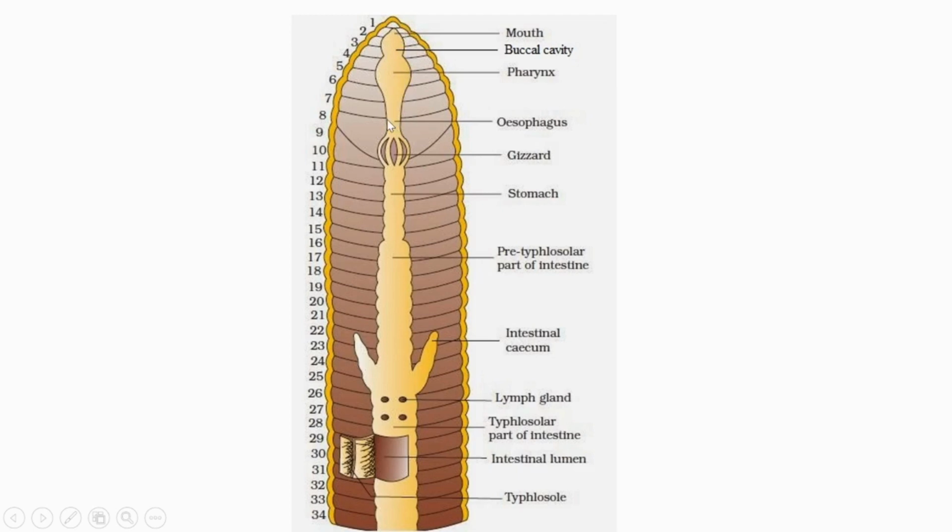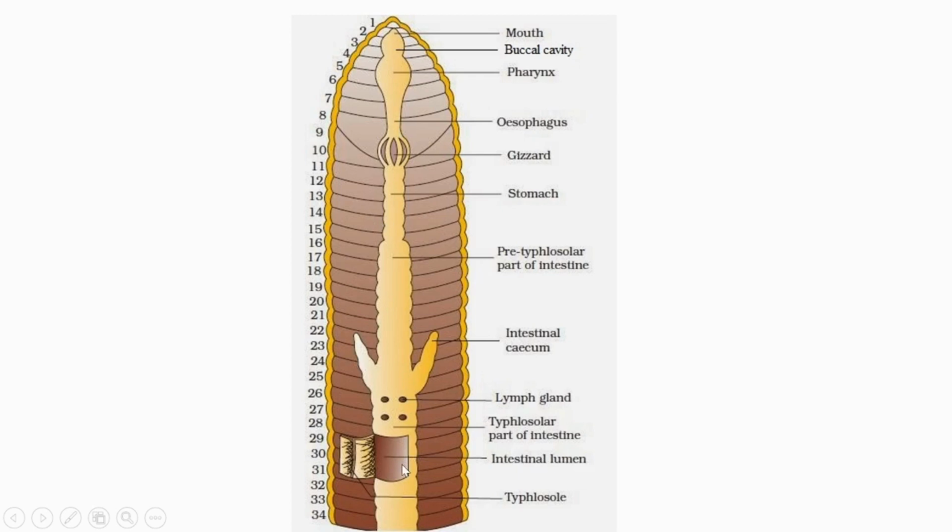And after the pharynx, there is a small crop, followed by the gizzard. Gizzard is followed by the stomach, and the stomach is followed by a long intestine. In the intestine wall as well as the esophageal wall, there are glands that secrete juice for helping the digestion.